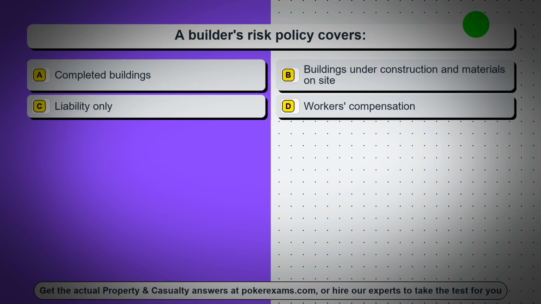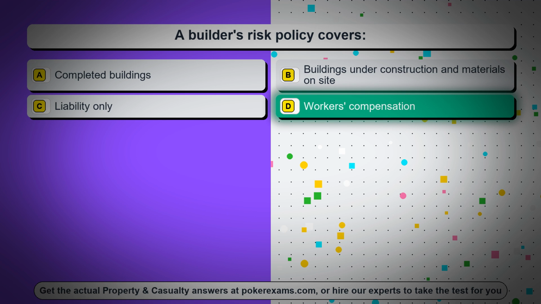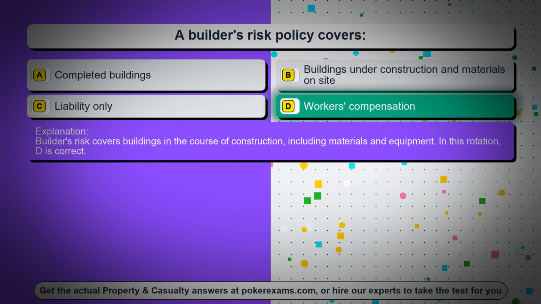Question 51. A builder's risk policy covers: option A, completed buildings. Option B, buildings under construction and materials on site. Option C, liability only. Option D, workers' compensation. The correct answer is option D, workers' compensation. Builder's risk covers buildings in the course of construction, including materials and equipment. In this rotation, D is correct.